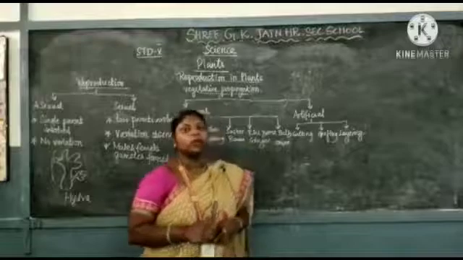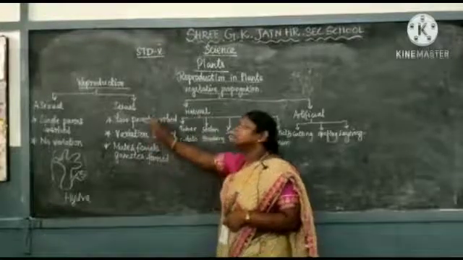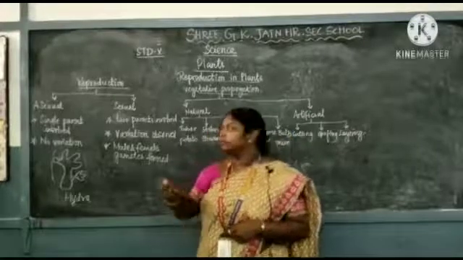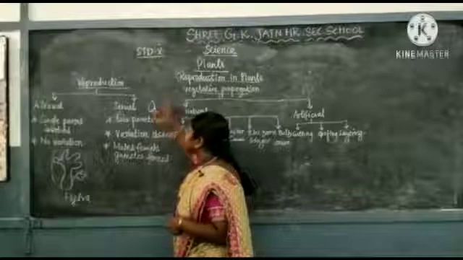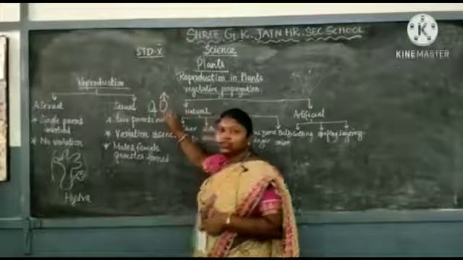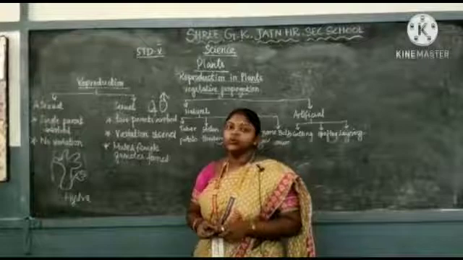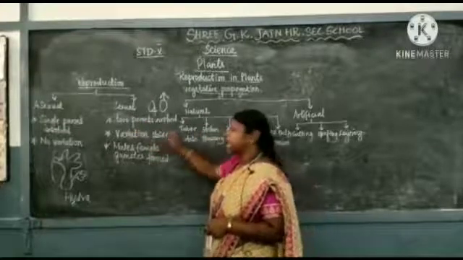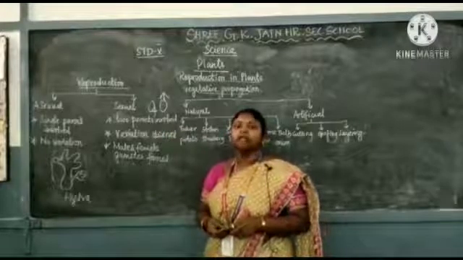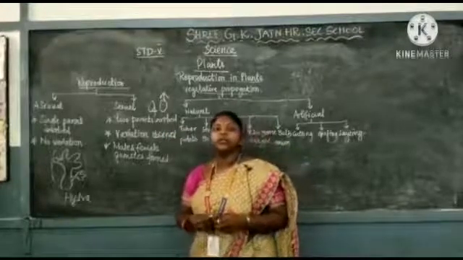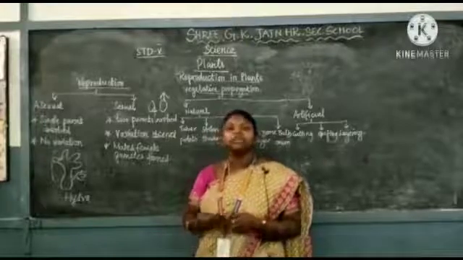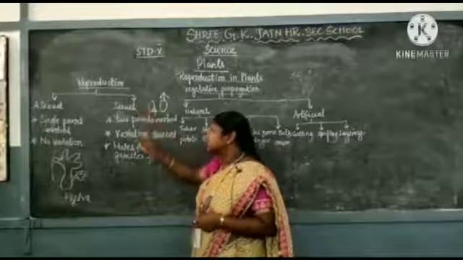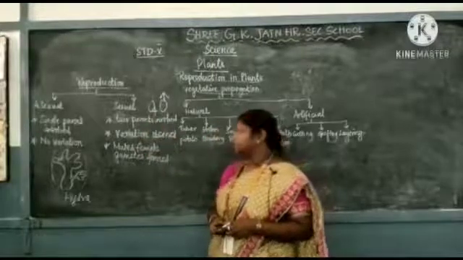Let me explain to you about the sexual reproduction. For the sexual reproduction, there need to be two parents. That means a female and male are fused together, they form a new seed. That is known as sexual reproduction. Variation is observed, we can see the difference. So that is why we look different from our parents, we look different from our siblings. Like that in plants also, by the sexual reproduction we can see some differences.